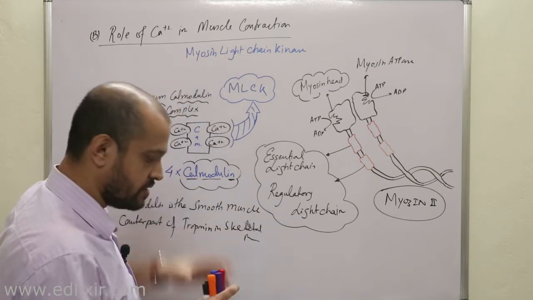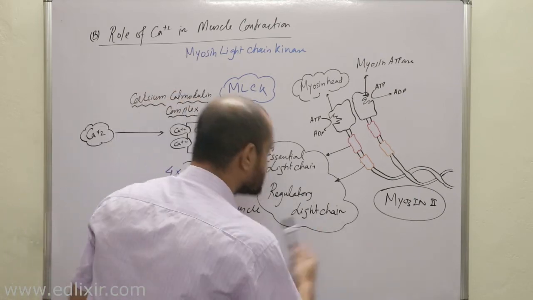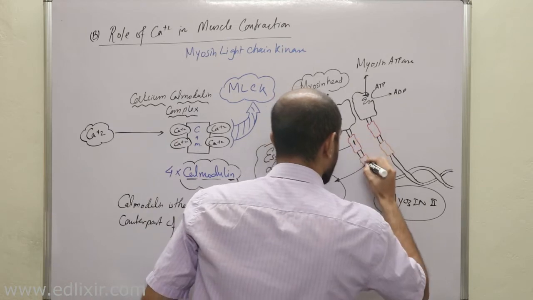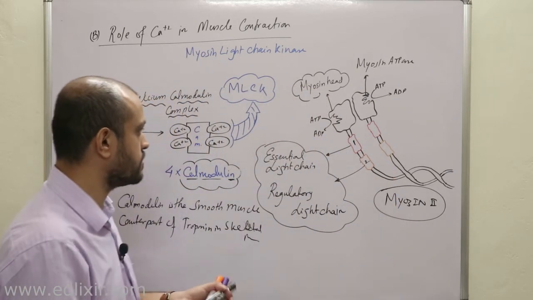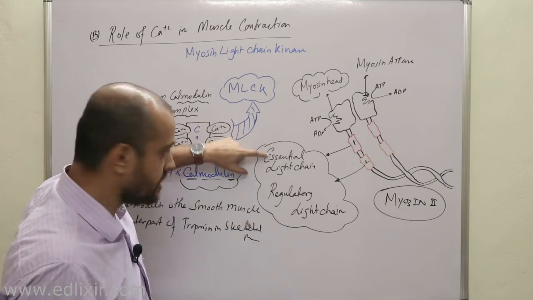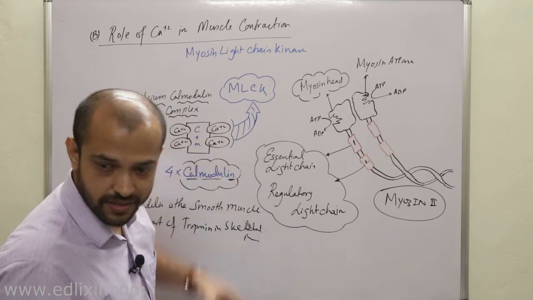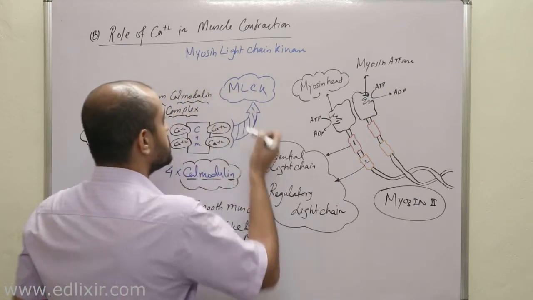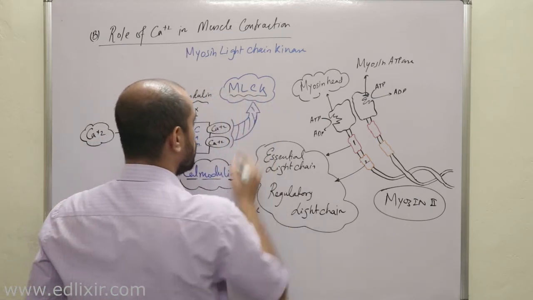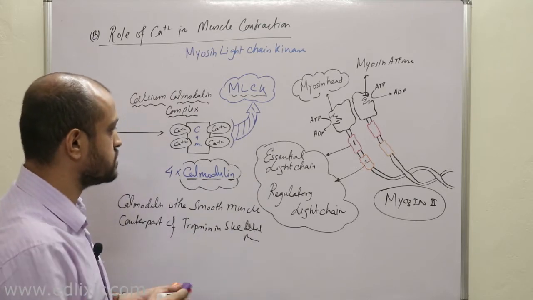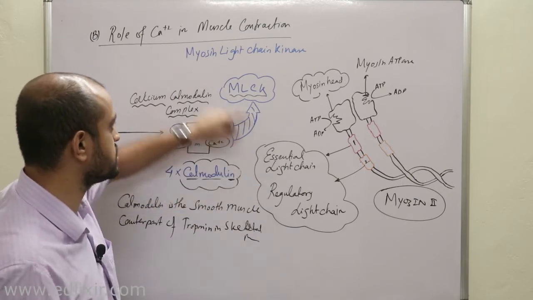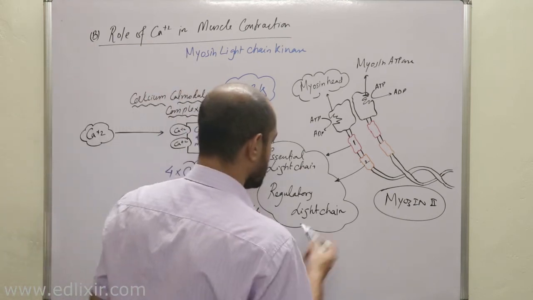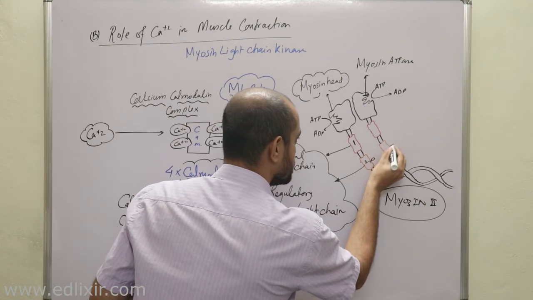Now a very important point we need to understand is that we have already discussed there are two light chains in the myosin molecule. This is number one, this is number two. The first one is called the essential light chain and the second one is called the regulatory light chain. Now suppose MLCK, how to remember which portion, the essential light chain or the regulatory light chain, is phosphorylated by MLCK? MLCK phosphorylates the regulatory light chain.